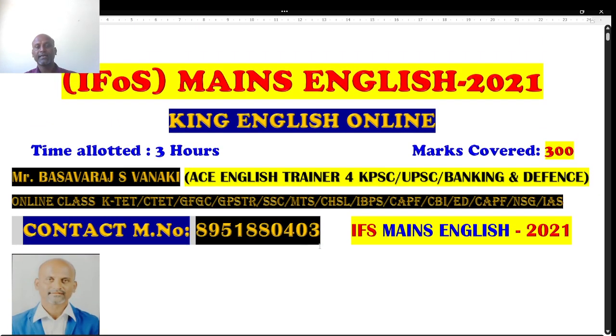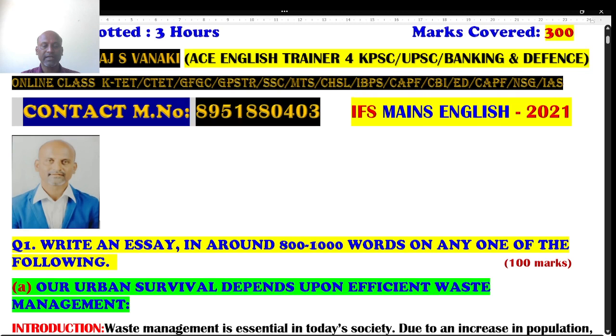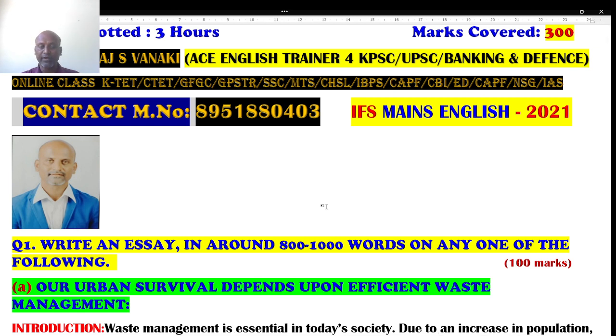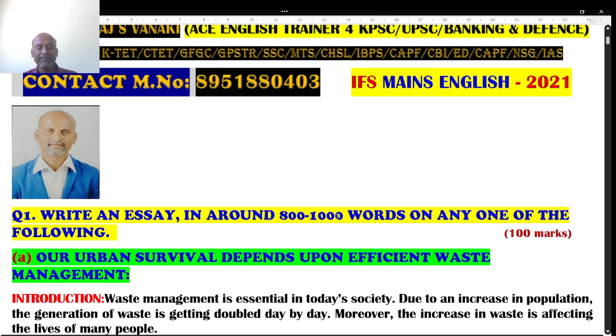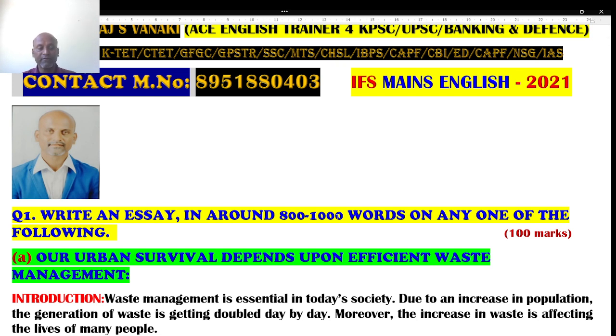Students, in Indian Forestry Service 2021, the very first question is based on essays. Let's see what the essay given is. Students, write an essay in and around 800 to 1000 words on any one of the following. We have almost four options, and among the four we are supposed to write any one. The very first one is: our urban survival depends on efficient waste management. This is for 100 marks. You are supposed to write any one.